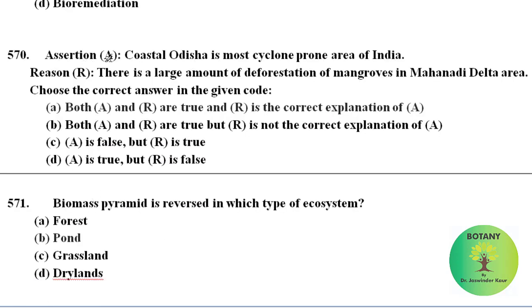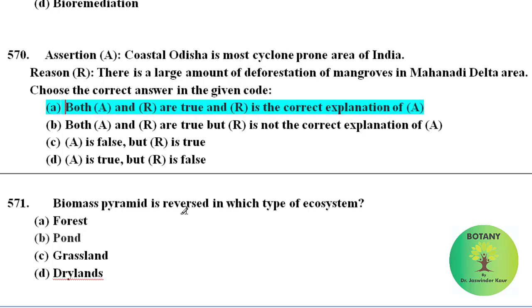In this question, assertion is given, coastal Odisha is most cyclone prone area of India. This is correct statement. Reason is given, there is a large amount of deforestation of mangroves in Mahanadi Delta area. This is also correct statement. So both assertion and reasons are true and R is correct explanation of A.